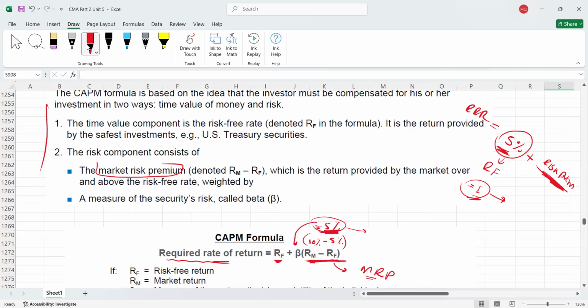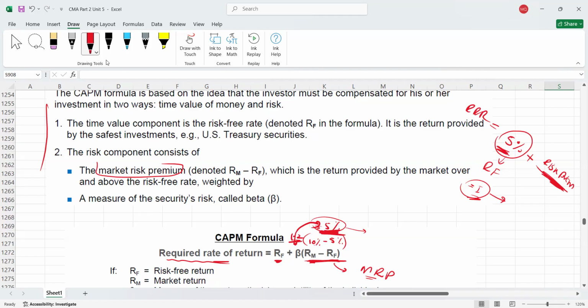Beta of the company. For example, the beta of the company in which you are investing is 1.2. So now it means how much we should expect. We should expect 1.2 times of this 5% because our company is more risky in which we are investing. So I want 1.2 times of this premium.